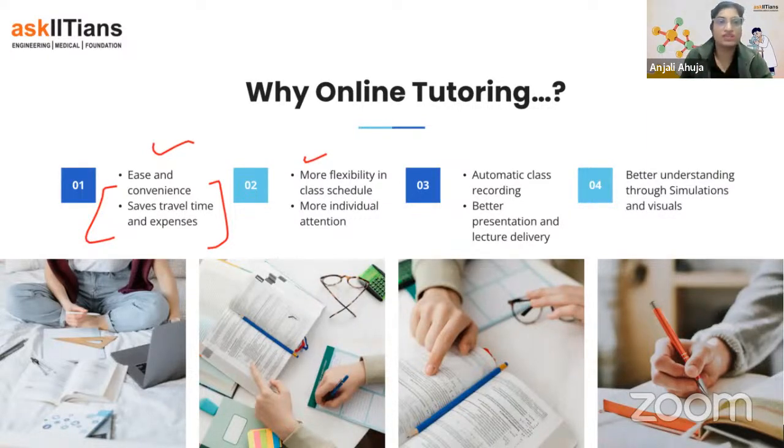And more individual attention is given. I'm sure that most of you are already associated with Ask IIT. There are mentoring sessions, doubt removal sessions, and WhatsApp groups, so the connection between teacher and student is quite better, I assume, because in other institutions I have seen batches where 200 to 300 students are learning all together.